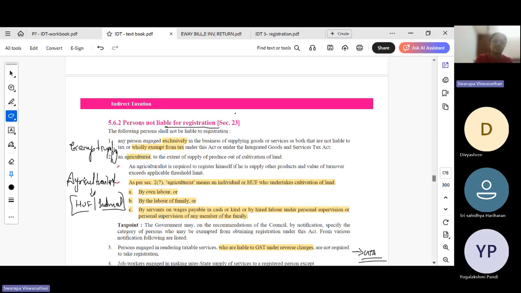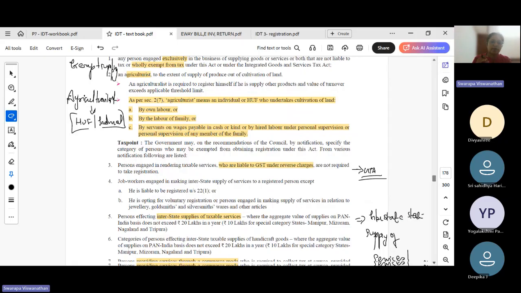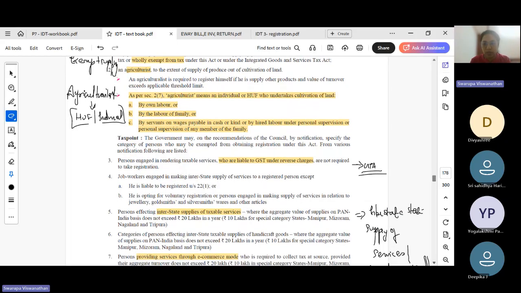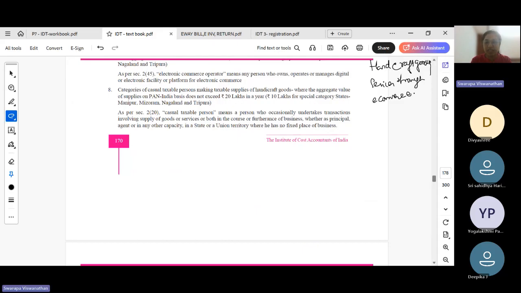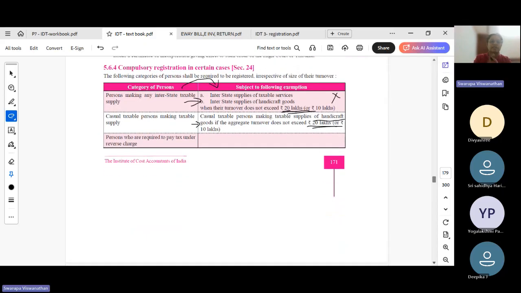An agriculturalist is an individual or HUF who uses labor, either their own labor or hired labor, to do cultivation on land. For them also, registration is not required. Other than these two important parties, for whom registration is not required, you have to learn the people for whom compulsory registration is required. First one, interstate supply. A person who is dealing with interstate supply, registration is mandatory as per section 24.